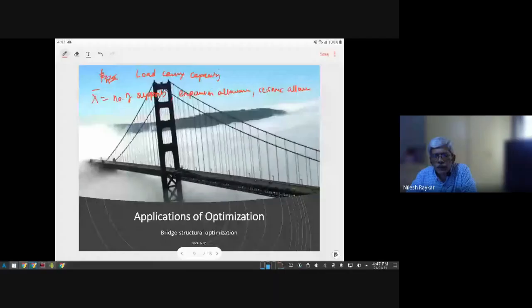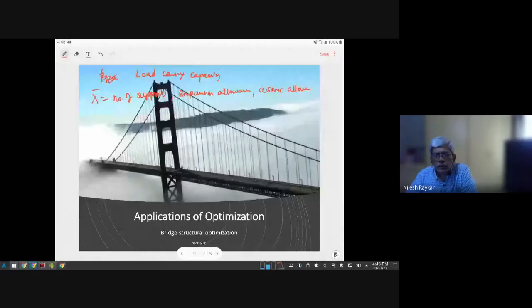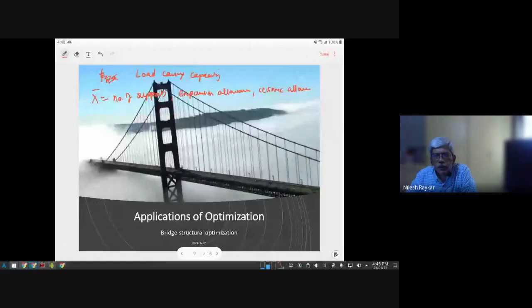Will they become design parameters, design constraints, or objective function? The ability to withstand wind loads could be stated as an objective function as well. If you have to make it a design variable, you have to define it in that way. You want to maximize the ability to withstand wind load.